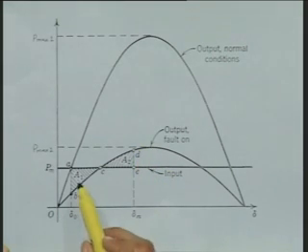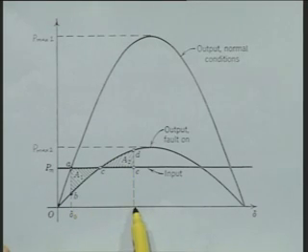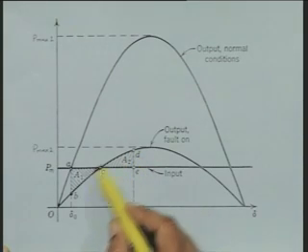If these two areas become equal, the rotor will swing up to an angle equal to delta m, and then from this point it will start returning back.